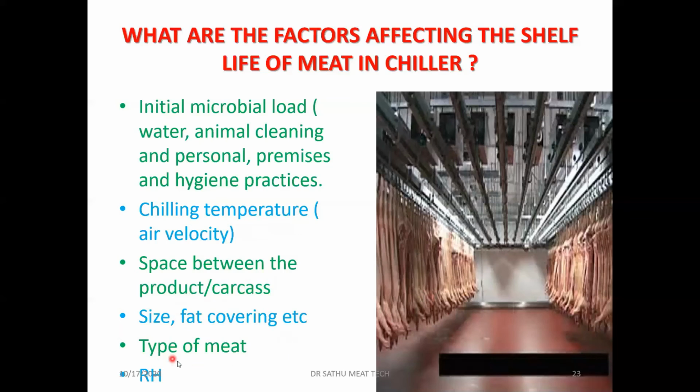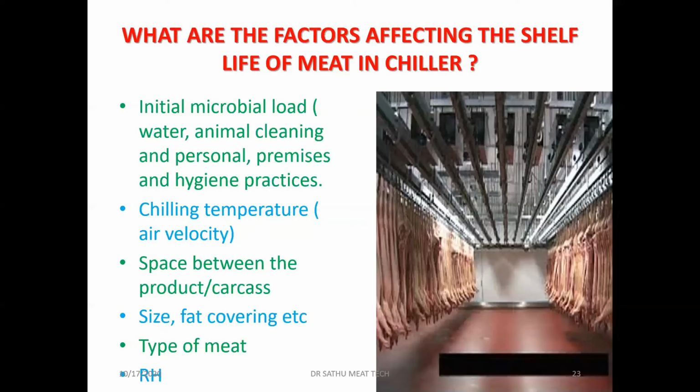Then type of meat. Type of meat is also another important factor. For example, if you take pork or chicken, which contain more unsaturated fat, it will lead to rancidity during the chilling. So that will also reduce the shelf life of the meat.